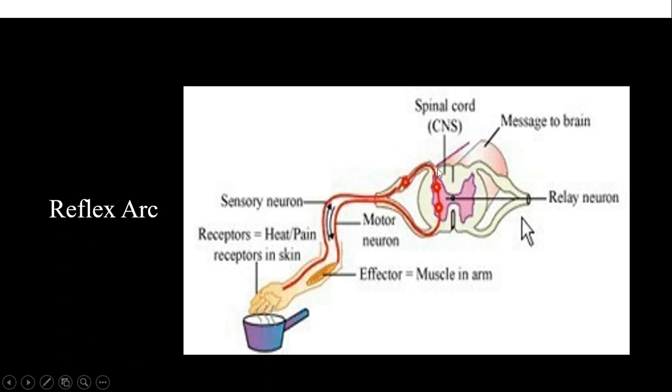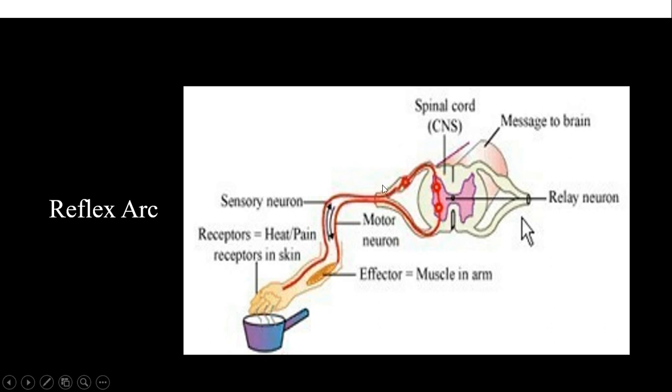It is a junction where they meet. So here the processing takes place, and there is a relay neuron, always called an interneuron. The interneuron connects the sensory neuron to the motor neuron, and the motor neuron carries the processed information from the spinal cord to the effector, that is a muscle cell, and immediately we pull our hand off the hot object in response to the stimulus.